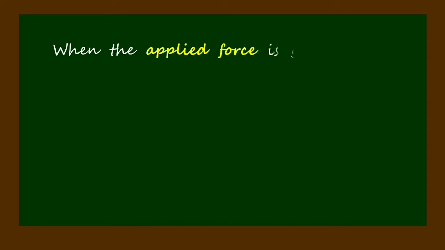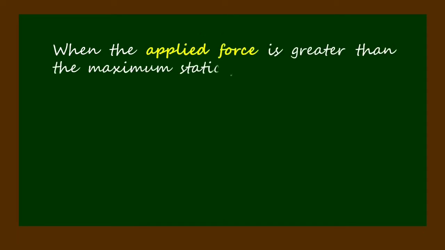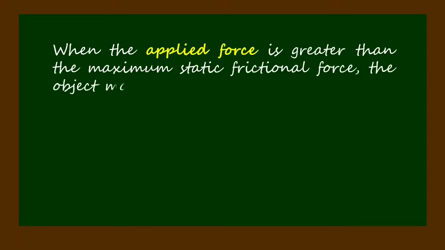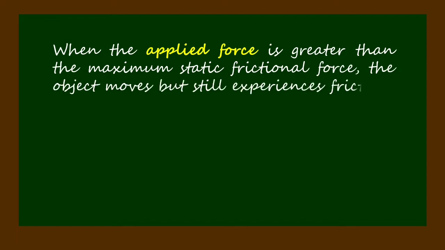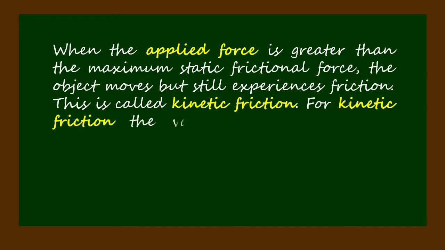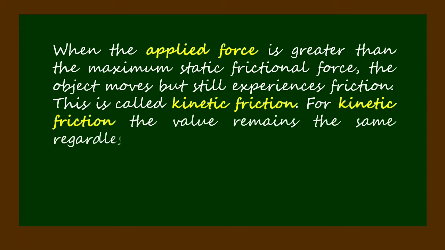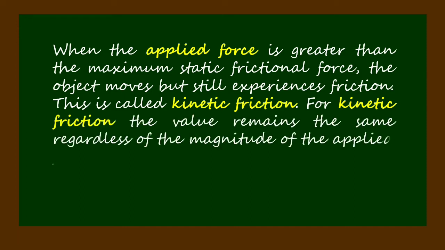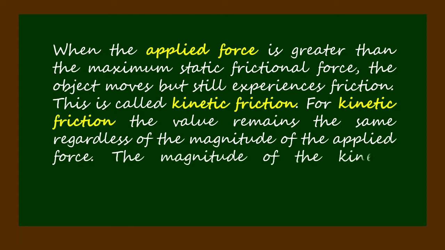When the applied force is greater than the maximum static frictional force, the object moves but still experiences friction. This is called kinetic friction. For kinetic friction, the value remains the same regardless of the magnitude of the applied force. The magnitude of the kinetic friction is F sub k equals mu sub k times N.